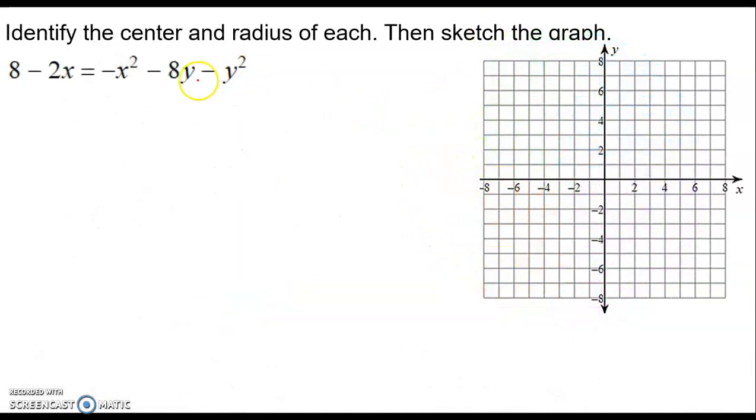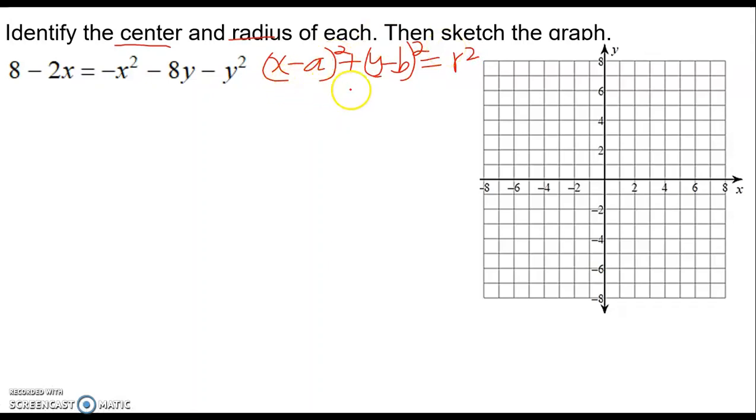So let's get started with graphing a circle and writing the center and the radius. The equation of a circle again is (x minus a) squared plus (y minus b) squared equals radius squared.